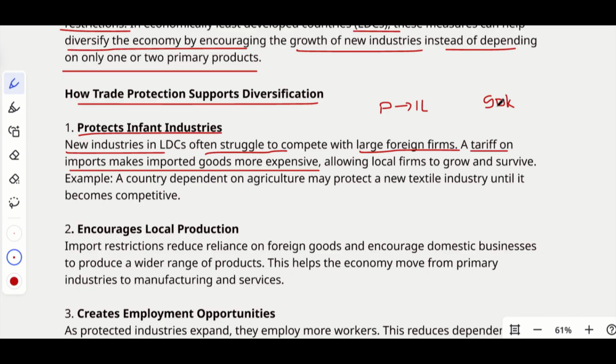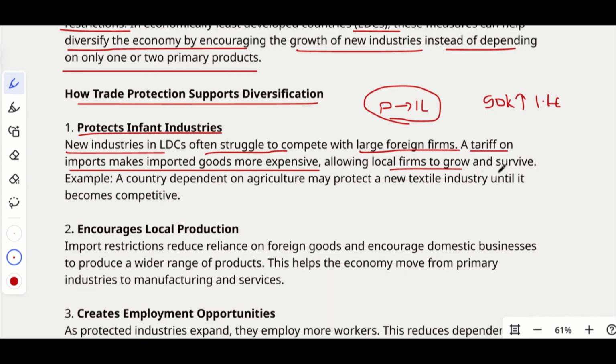If the same spec phone is available at a lower price, definitely we will buy the imported one instead of the locally produced one. Right. So the government can increase the import duty and reduce the supply using quotas and other measures, so that the price will surge to 1 lakh and more, mostly like 1.1 lakh, 1.2 lakh. So people will buy the domestically produced phone. Got it. That is the strategy.